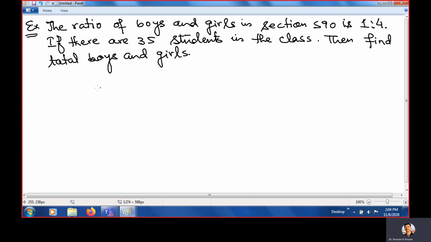So boys is equal to, first you need to find the sum of ratios. What is the sum? It is 1 plus 4, that is 5. Clear?